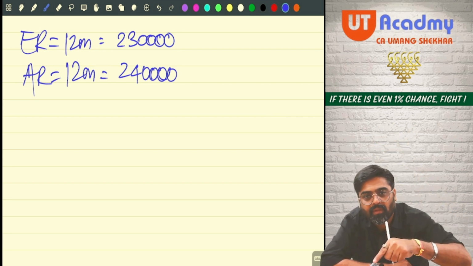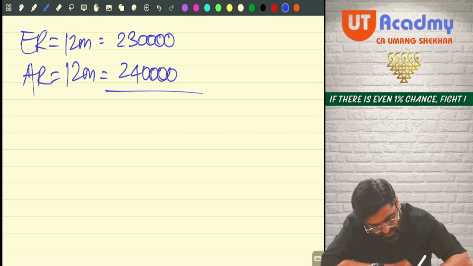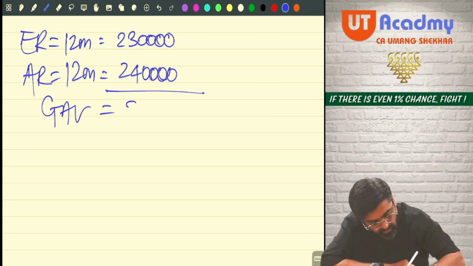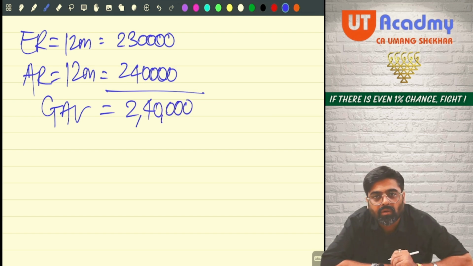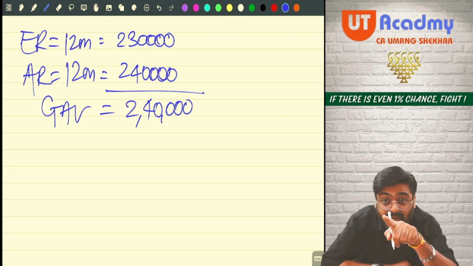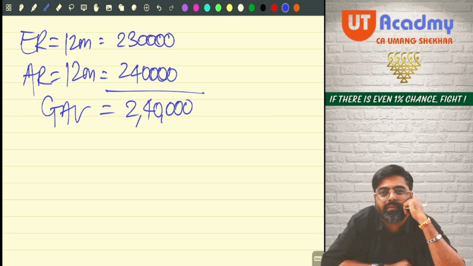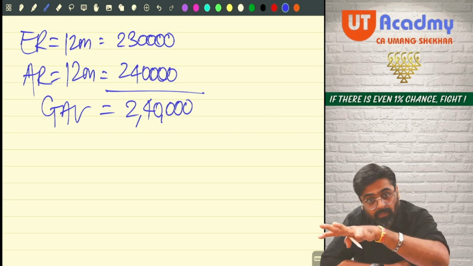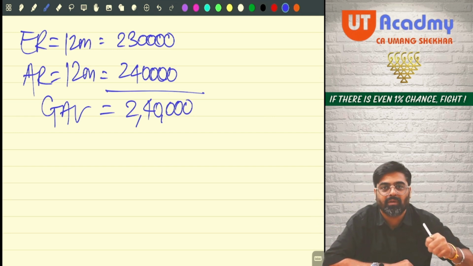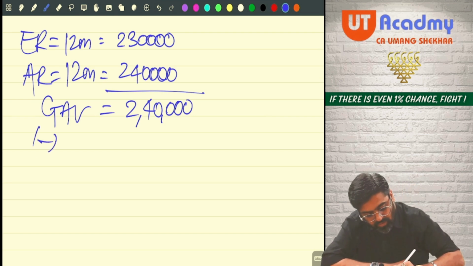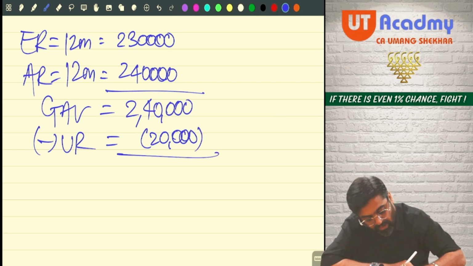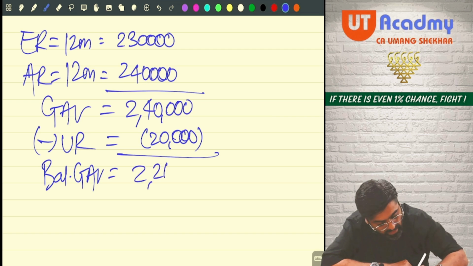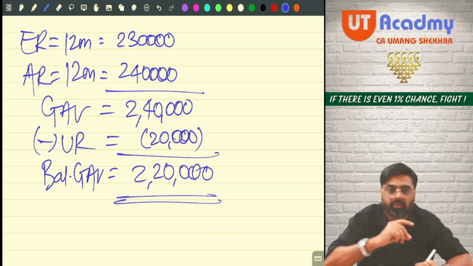So that time, how much would have been my GAV? My GAV would have been 2,40,000. Yes or no? This is my rent earning capacity. And out of this rent earning capacity, which I was supposed to receive, 1 month rent I could not receive. That became my unrealized rent. I will reduce it from here. Now my final balance GAV, which should be taxable to me, is 2,20,000. This is more logical.